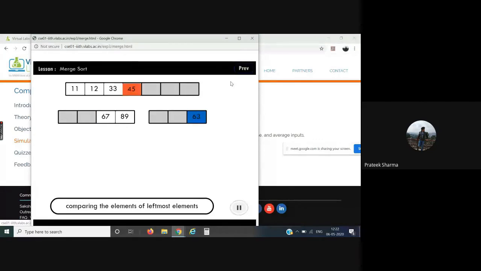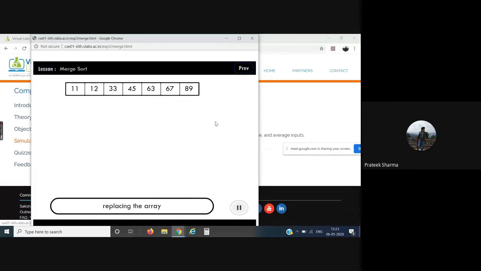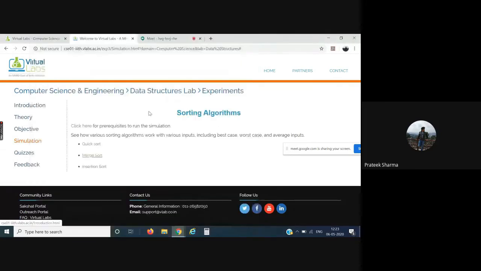With the help of this, you can quickly recall what merge sort is. Okay, so we have a sorted array. Simply close it down. Again, you can go for quick sort, insertion sort. Then you have the objective and theory as discussed earlier.